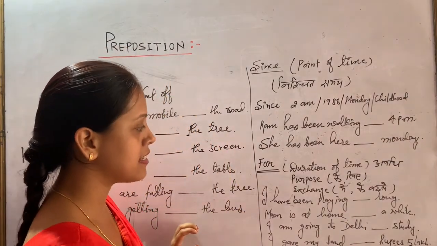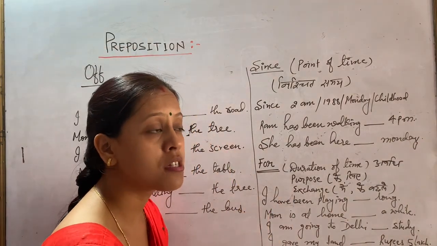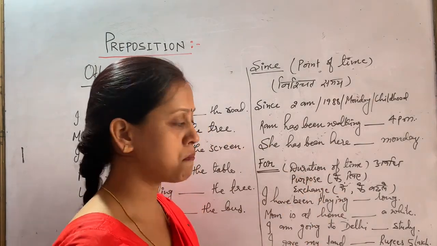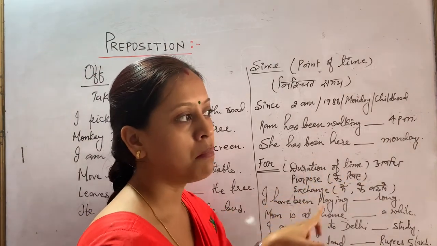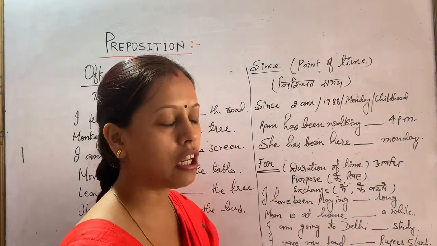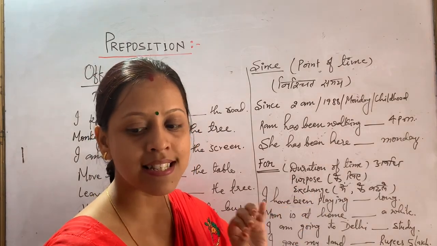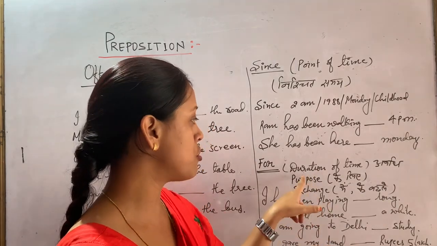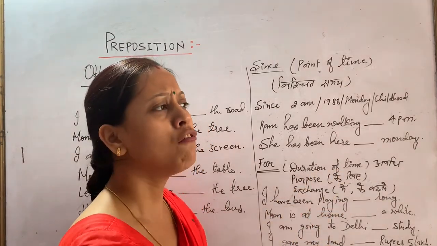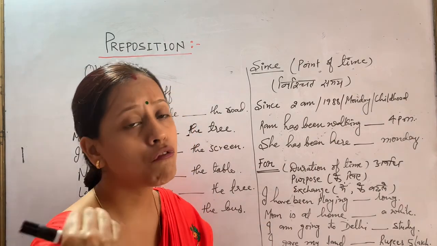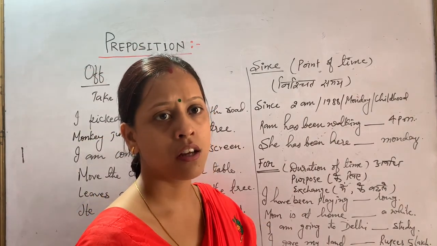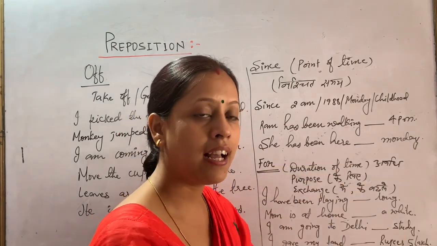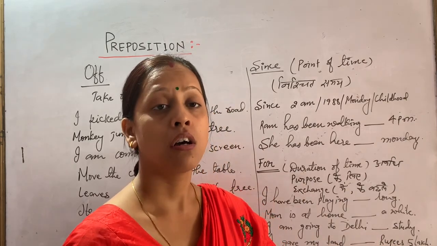Moving on to the next, "for". When do we use the preposition for? Take it in three different aspects. First, duration of time, the span of time. For how long? Then we use the preposition for. Here: for 2 seconds, for 2 minutes, for 2 hours, for 2 days, for 2 years, for many months, for a while are the places where we use for.